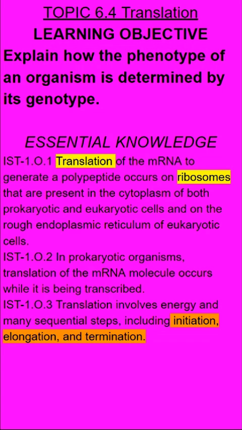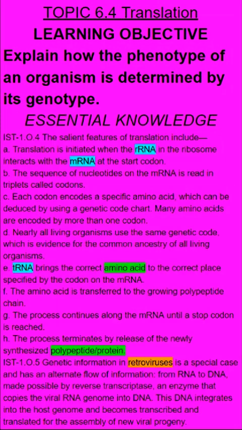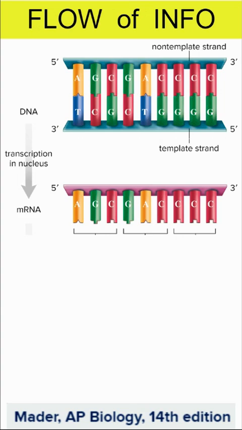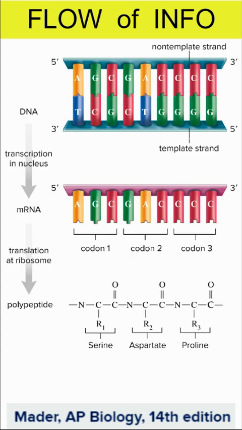Translation occurs at ribosomes and has steps: initiation, elongation, and termination. Messenger RNA, ribosomal RNA, and transfer RNA work together to join amino acids into polypeptides and proteins, and retroviruses kind of alternate the flow of information. So as we talk about this flow of information, we go from DNA to RNA to protein or polypeptide. And again, transcription goes here, translation goes here.